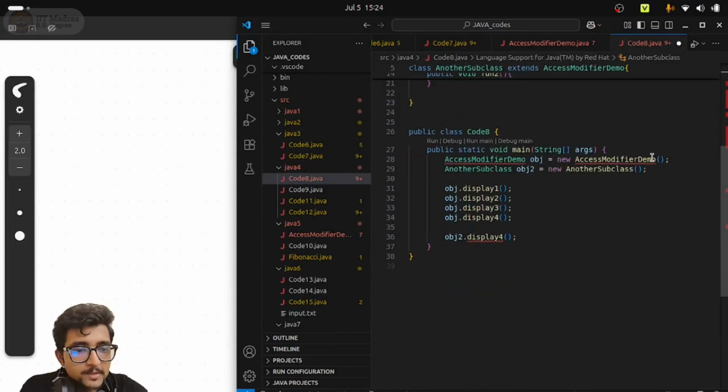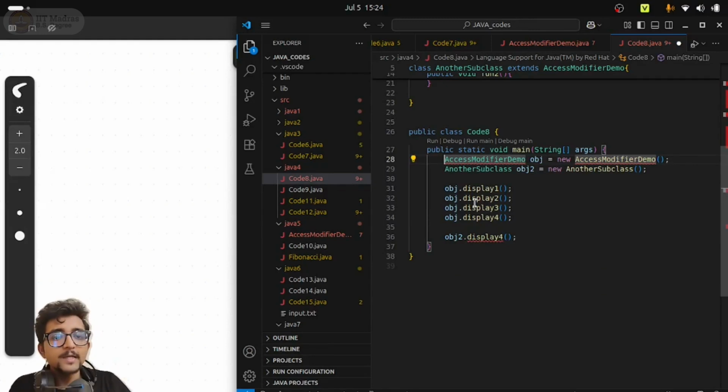So if I go down now, see, AccessModifierDemo is showing me an error, because it is not recognizing what it is. In order to make it recognize, I can have another way to do that. If I only need one class to be accessible, and I do not need all the classes present inside the package, then rather than importing, I will mention the fully qualified name. So these are two techniques of accessing a part of code written inside another package: either you import the package completely, or you mention the fully qualified name where you are accessing that class.